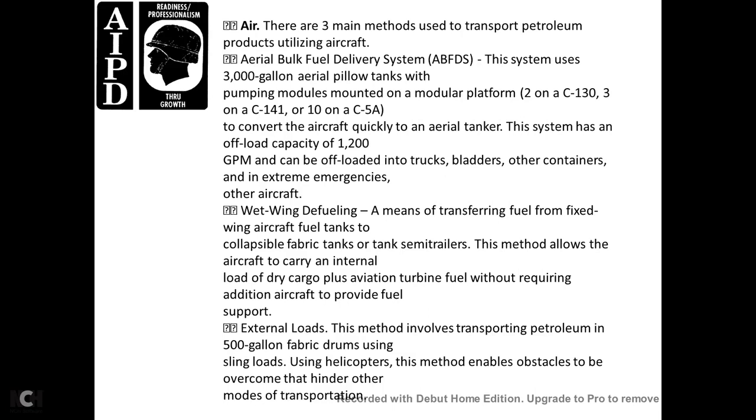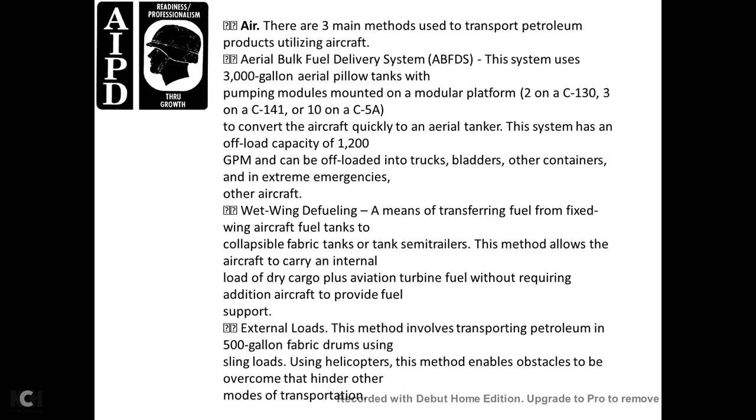Here, there are three means of transporting petroleum products by aircraft. The aerial bulk fuel delivery system uses 3,000-gallon aerial payload tanks and pumping modules mounted on modular platforms to convert the aircraft quickly to an aerial tanker. The system has an offload capacity of 1,200 gallons per minute and can load into truck bladders and other containers. It is used in extreme emergencies for other aircraft.